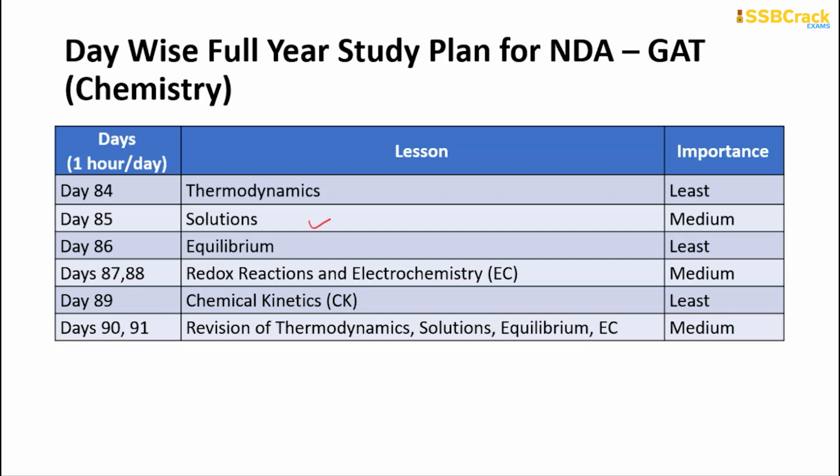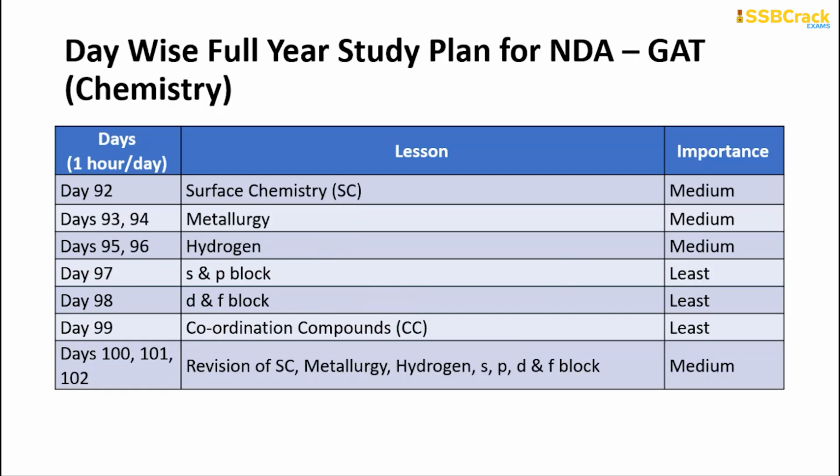Day 85 is for solutions, 86 is for equilibrium, 87 and 88 are for redox reactions and electrochemistry. Give special emphasis to this chapter. Day 89 is about chemical kinetics, and days 90 to 91 are for the revision of the chapters from day 84 to 89. Okay, now from day 92, you will be learning surface chemistry, 2 days for metallurgy, 2 days for the chapter on hydrogen, 1 day for S and P block elements, 1 day for D and F block elements. Day 99 is for coordination compounds, and 3 days are for the revision of all the topics from days 92 to 99.